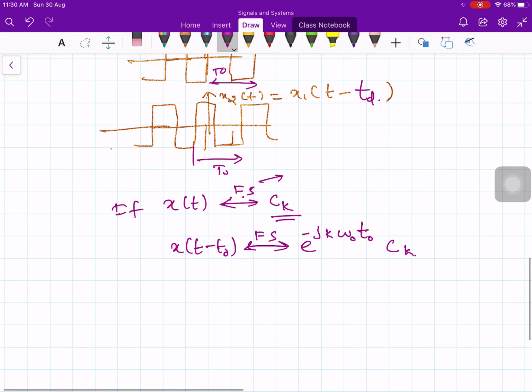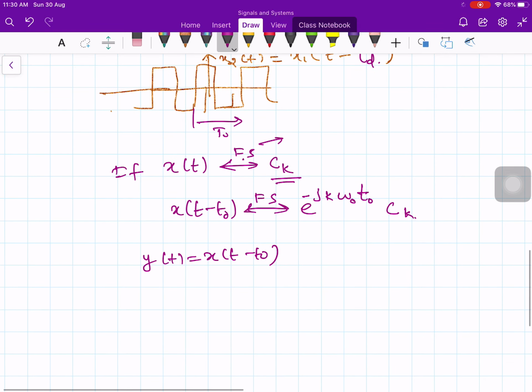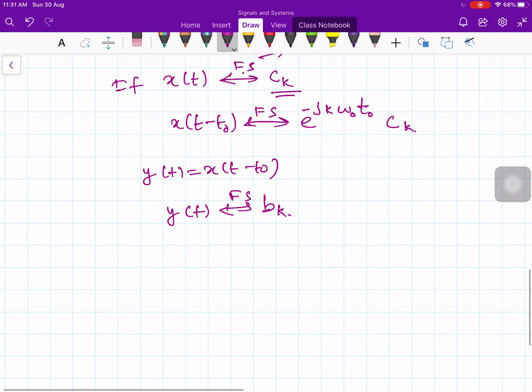The proof is also straightforward. Let y of t be equal to x of t minus t naught. If you take the Fourier series coefficients of y of t and denote them by bk, what is the bk formula? bk is equal to 1 over t naught, integral over t naught, y of t times e to the minus jk omega naught t dt.